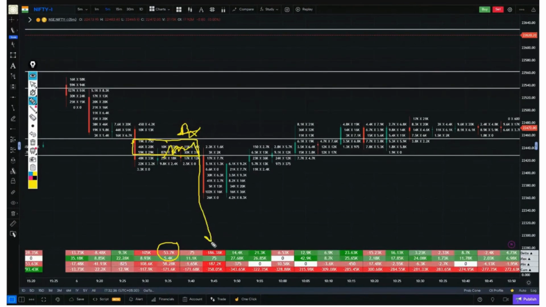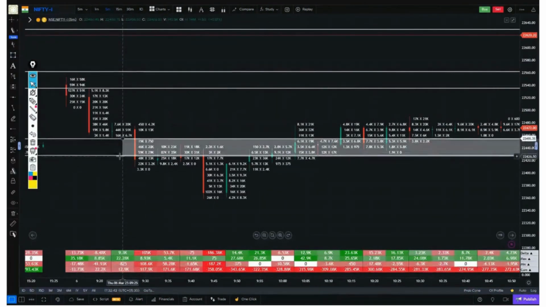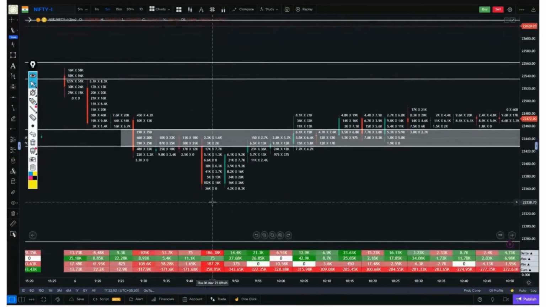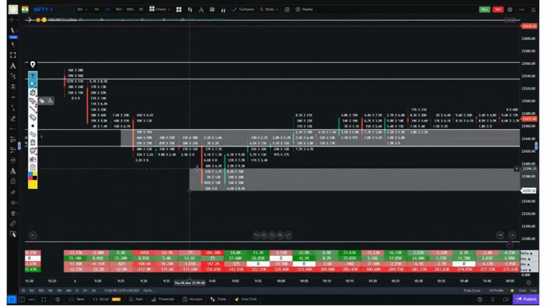What happened here was that again, there was significant selling, just like in the first candle. This selling zone was holding well on the downside, and there was no buying interest. Another candle had a significant negative delta. And where was its selling zone? It emerged here. And what happened here? As soon as the selling occurred, the candles reversed in the opposite direction. So that means there was a selling that was absorbed.